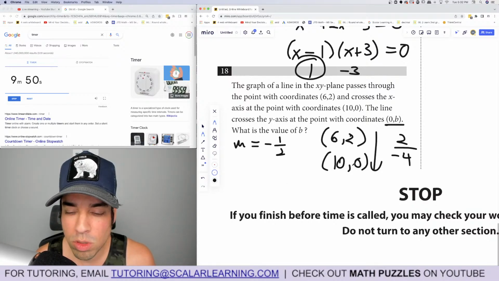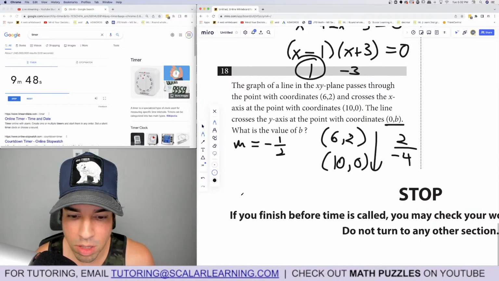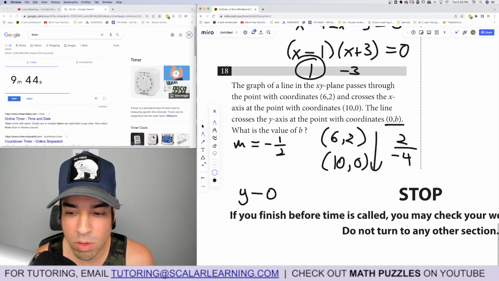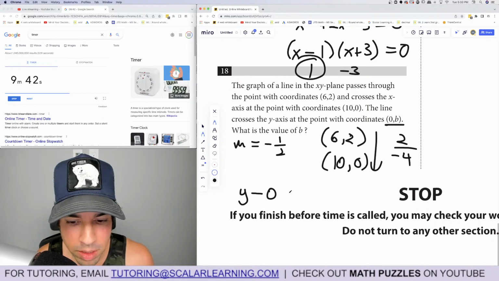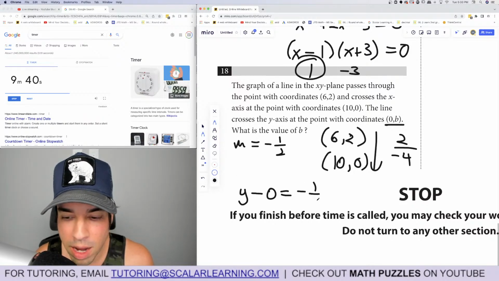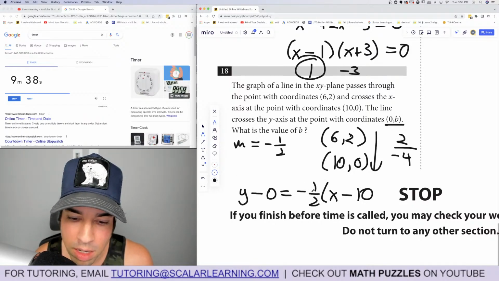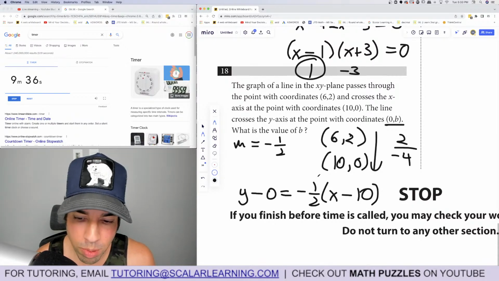Now I'm going to use point-slope to get an equation for the line. I'm going to choose this point because it has y minus 0. Look at that, so I don't even have to worry about that. y equals negative 1/2 times x minus 10. And this is basically in slope-intercept form. I just have to distribute and get rid of that.